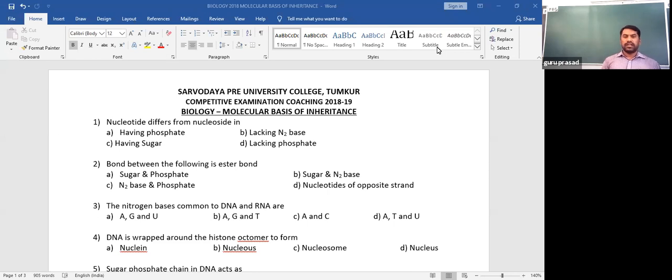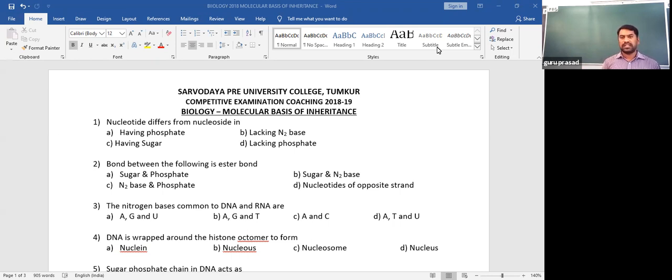Option B: A, G and T, adenine, guanine, and thymine. This is applicable only to DNA, because DNA contains thymine along with adenine and guanine. Now, A and C: we find adenine and cytosine common to both DNA and RNA.